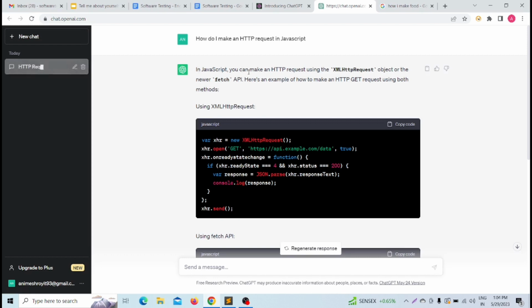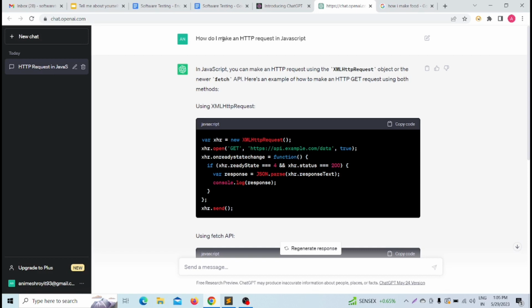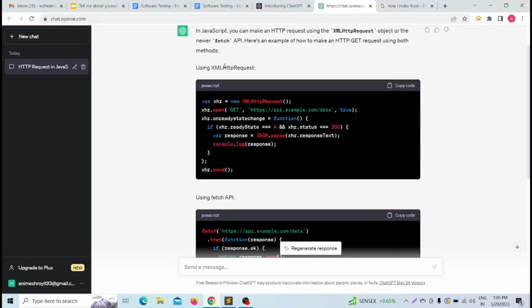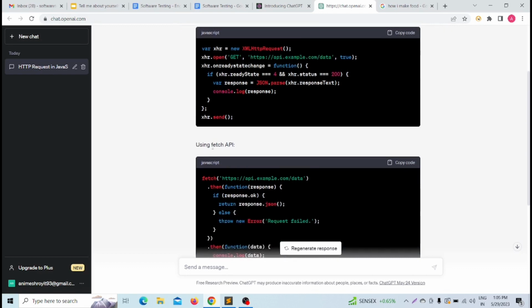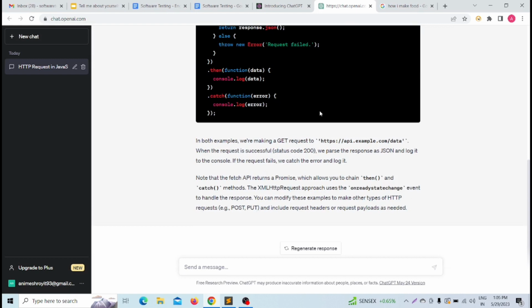In JavaScript, you can make an HTTP request using the XMLHttpRequest object or the newer fetch API. Some code is given. This is the JavaScript code showing how we can make an HTTP request. This one is using XMLHttpRequest, and this is for using the fetch API. So some code, meaning some answer, is given by ChatGPT.